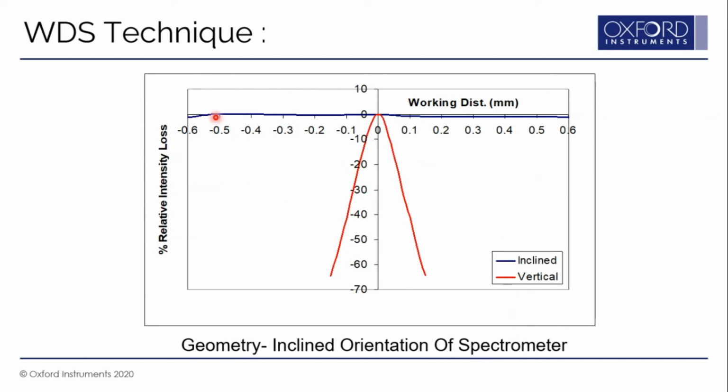Whereas in inclined geometry, your detector output remains more or less the same. Even if you mount a sample that is say 0.5 millimeter away from your analytical working distance or the Rowland circle position, your detector output still remains the same. So inclined geometry is insensitive to working distance. You can put your sample slightly away from your analytical working distance or the Rowland circle point, and you can still use the WDS and get quantitative analysis. So this is the main difference between inclined and vertical spectrometers.